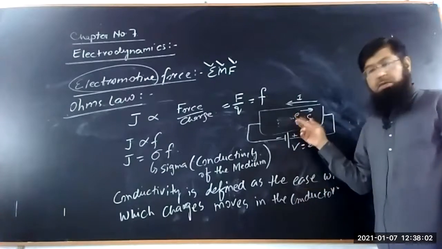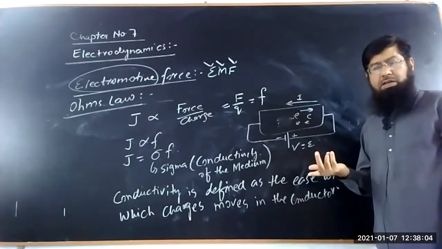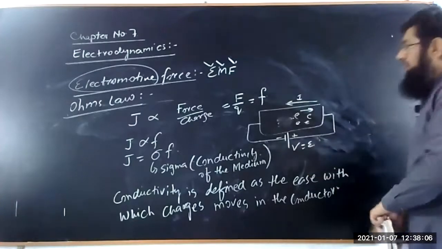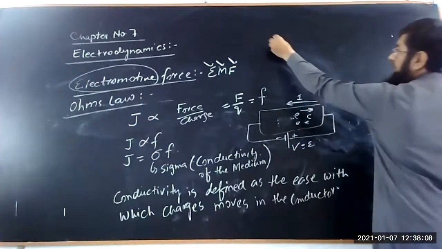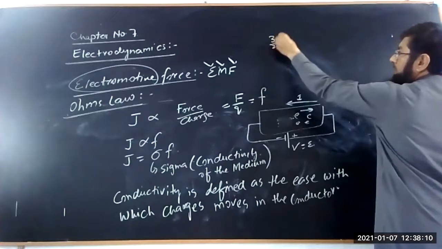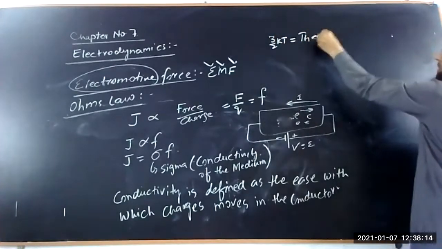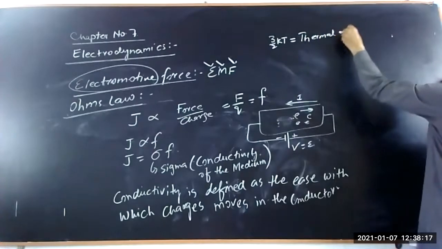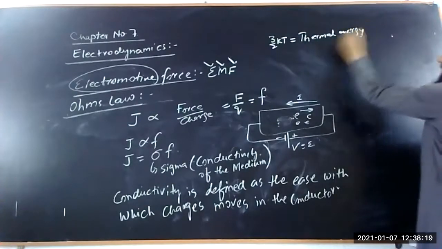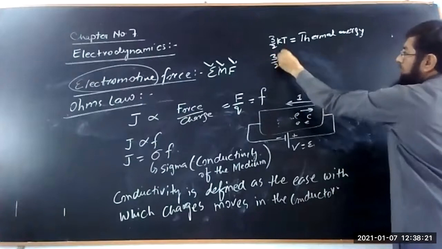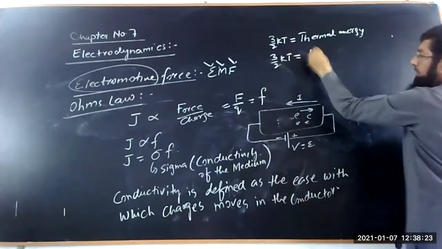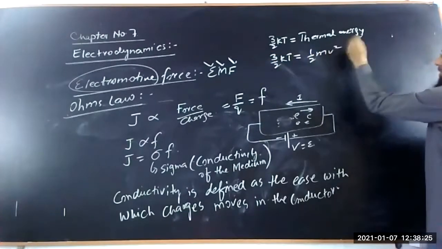From this thermal motion, you can easily calculate the velocity of the charges. For example, the thermal energy is 3 upon 2 kT, where 3 means three dimensions, and it is equal to the kinetic energy of the charges.